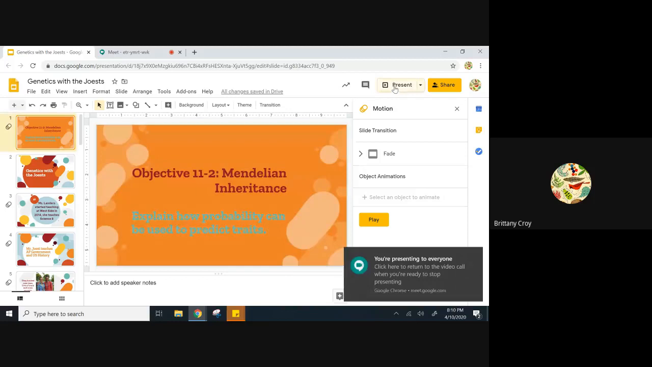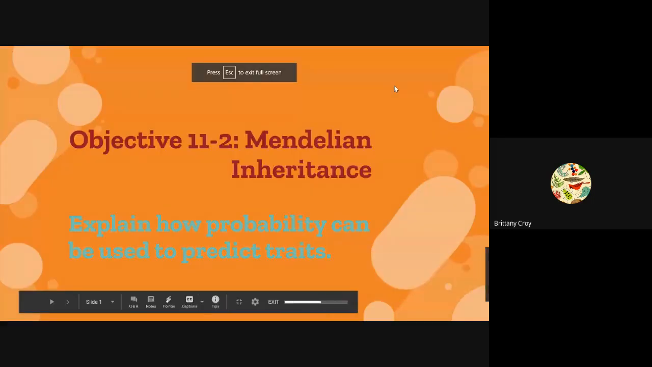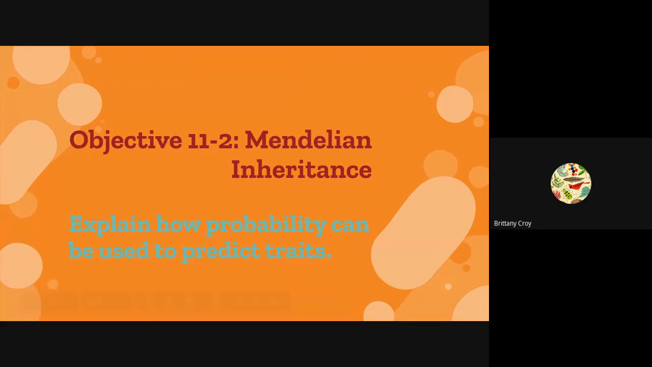Hello. Today we're going to be talking about Objective 11.2, Mendelian Inheritance. Explain how probability can be used to predict traits.